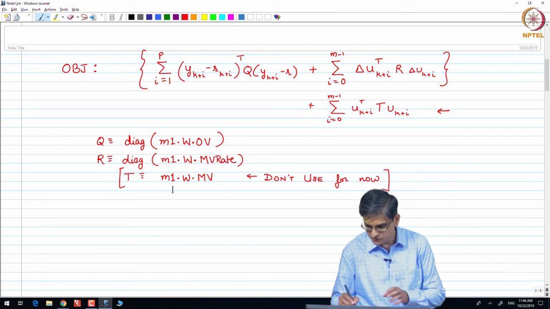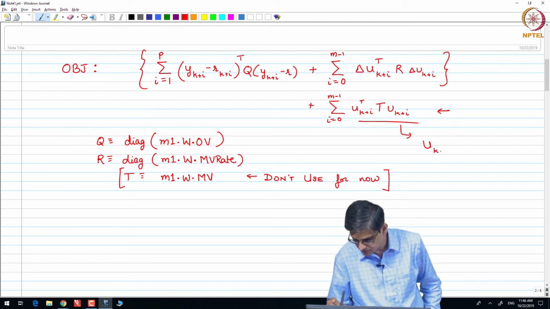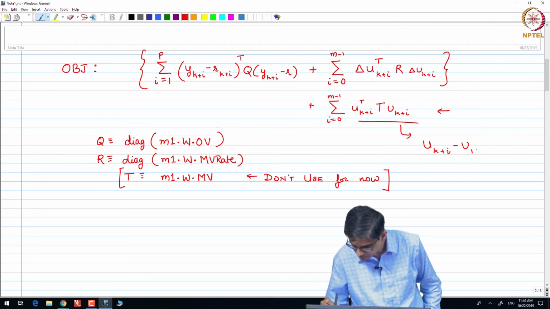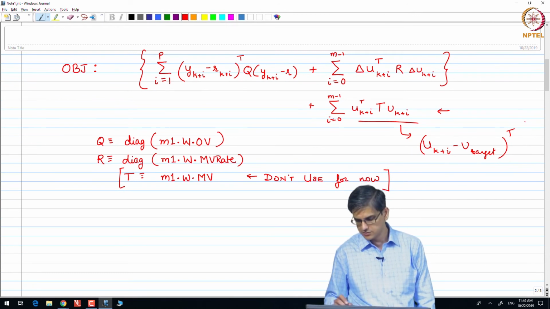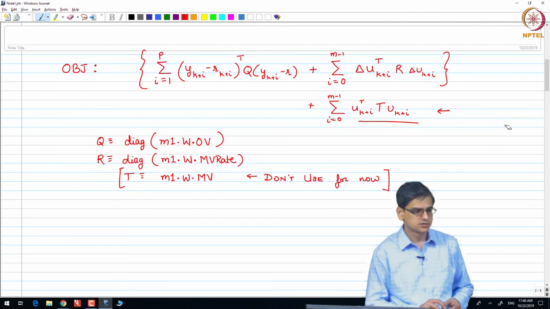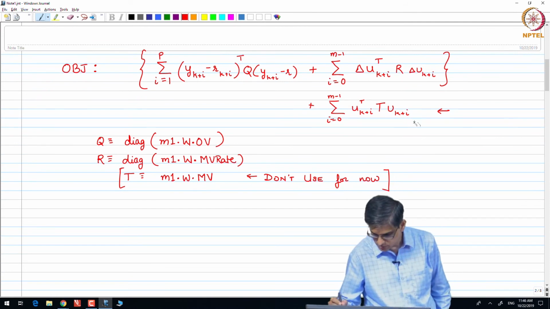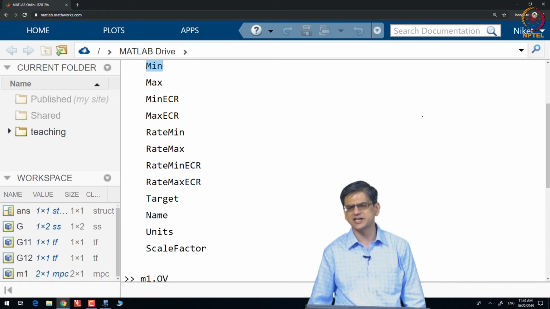Target is if this is not what you have, but instead you have something else, that is what that is for. Again ignore. Name, unit, scale factor. Name is again for you to identify, units and scale factor.